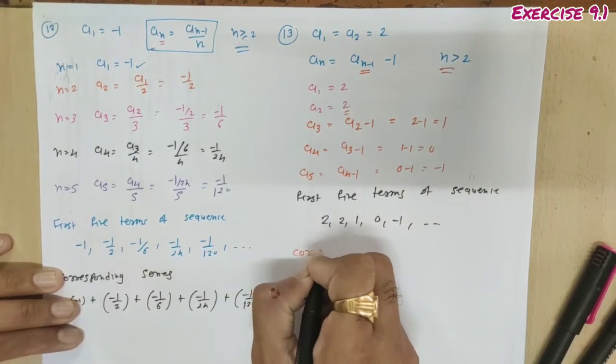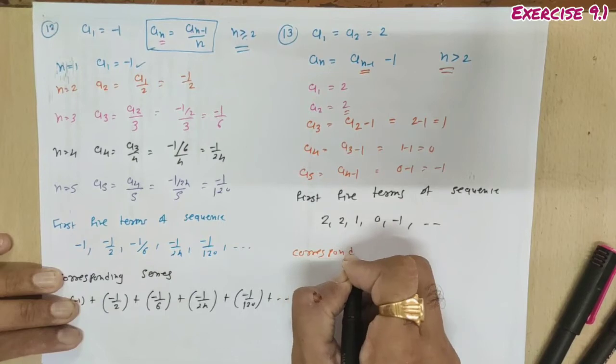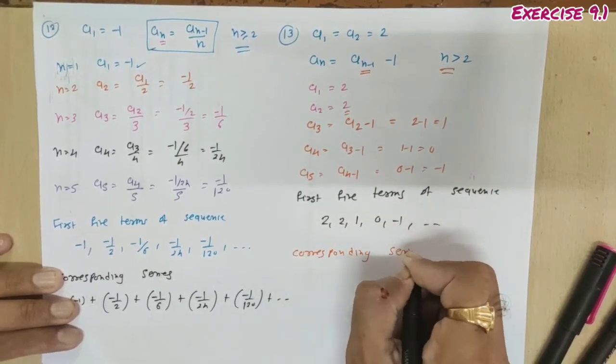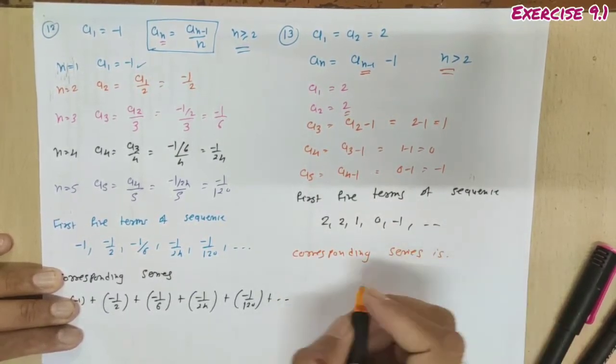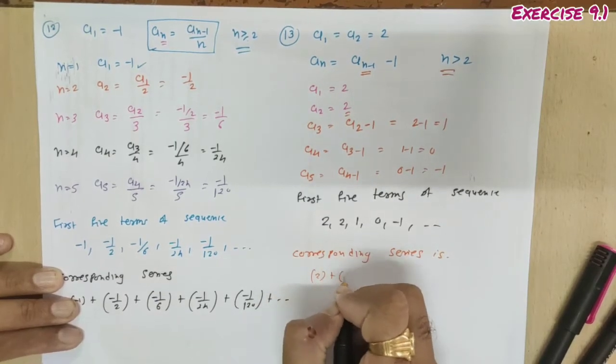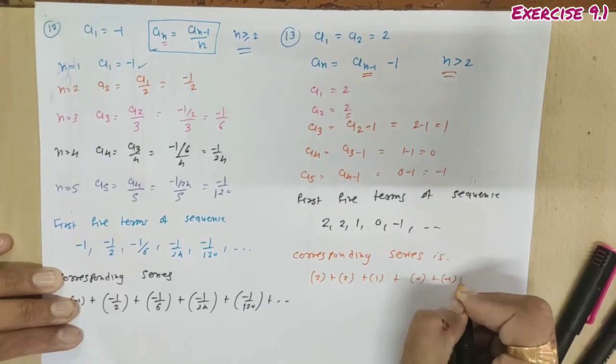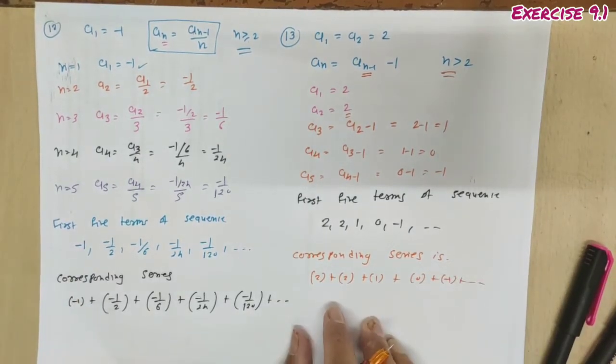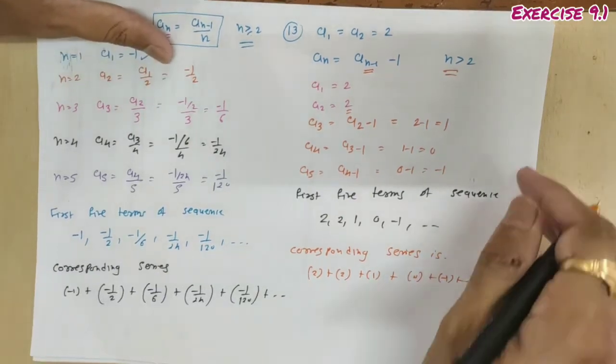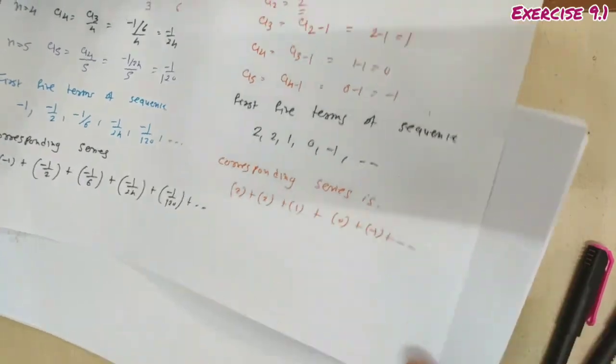So the corresponding series is 2 plus 2 plus 1 plus 0 plus minus 1 plus up to infinity, which is the corresponding series of the sequence obtained from this given general term, a1 to a5. Clear, students? Very simple.